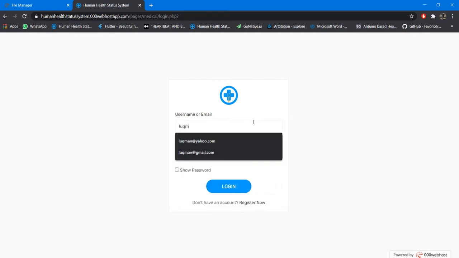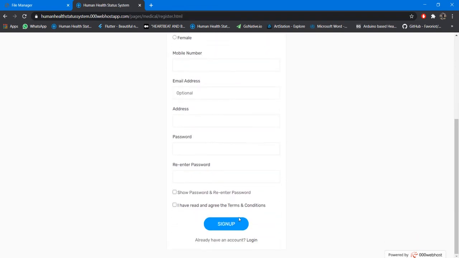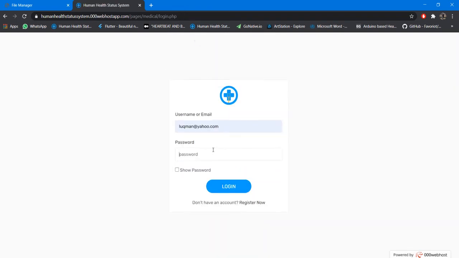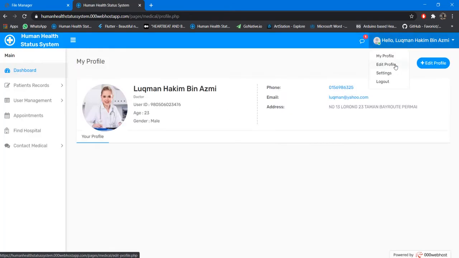Okay, first they need to log in. For example, here is the account. If they do not have one yet, they can register on this page. If they already have an account, they can just log into their account. Okay, for example, here is an example of the medical team's account. They have a function to show the password also. Then click login, and then here is just a briefing about the profile.